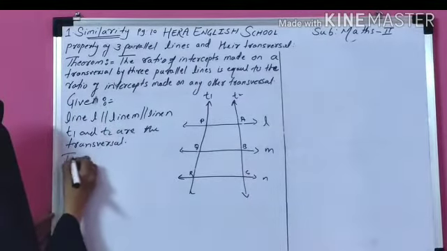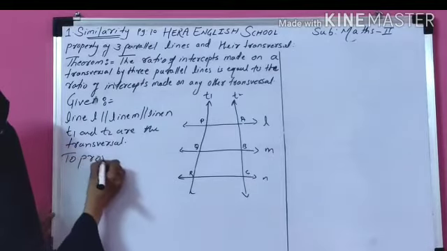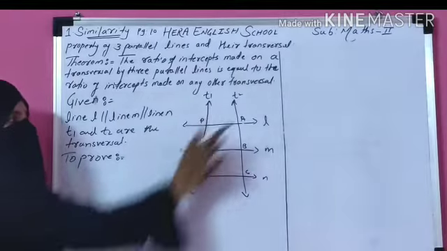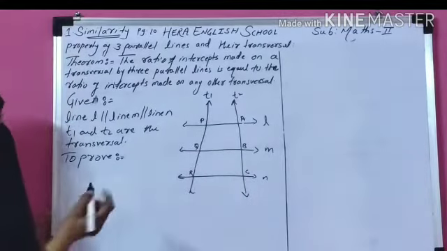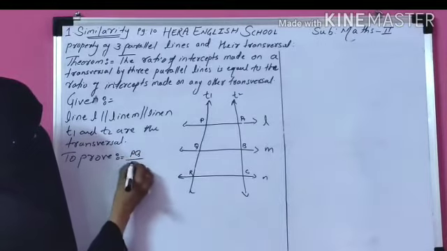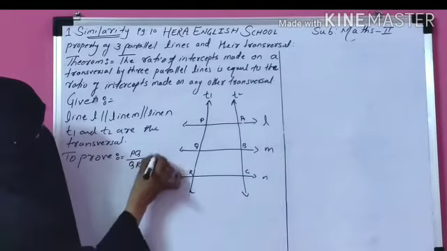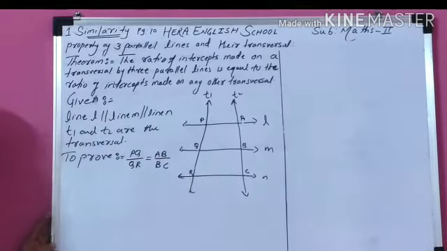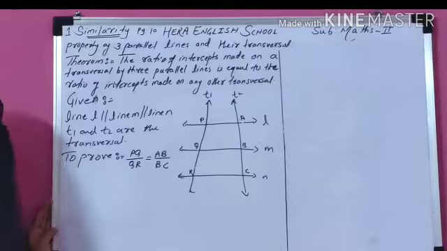So to prove, you have to prove the ratio of intercepts made by these two transversals are equal. That means you have to prove PQ upon QR is equal to AB upon BC. Now this is the property of three parallel lines and their transversal.